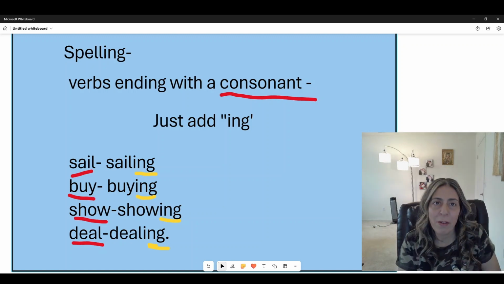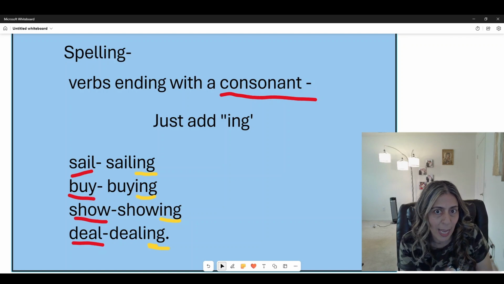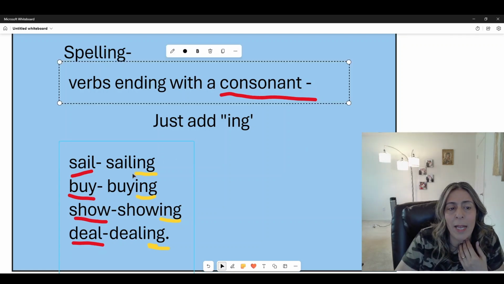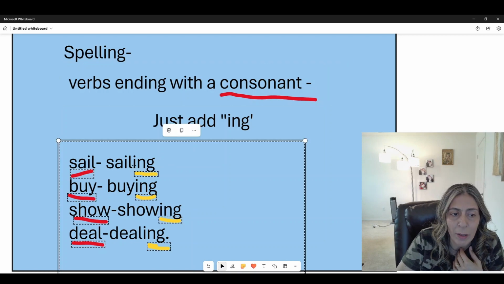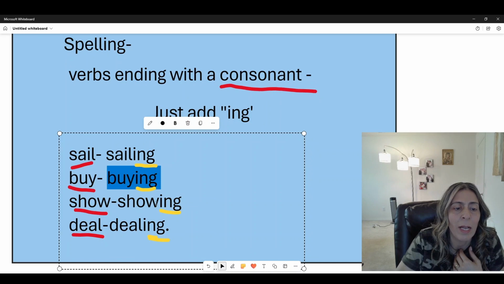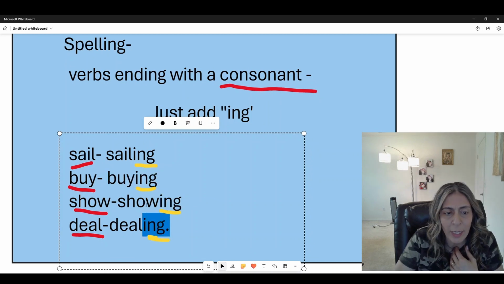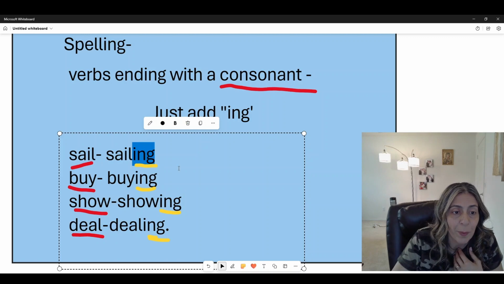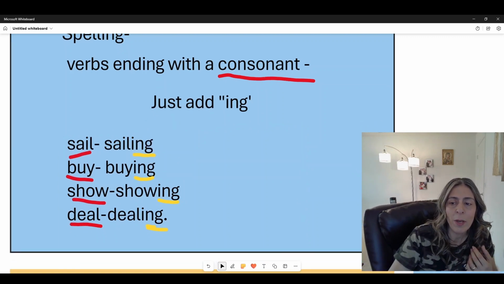Now, in any verb that is regular, that doesn't have any doubled letter, any vowel, it just ends with a consonant, okay? We just add an ing. Like this here, and this here, okay, and right here, also right here, okay? Deal, dealing, show, showing, buy, buying, sail, sailing. Cool? All right, now here's the thing.